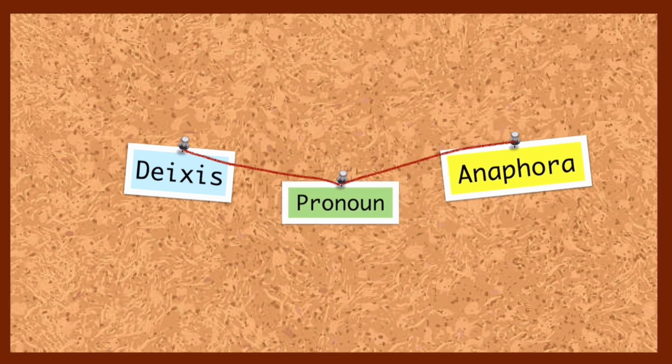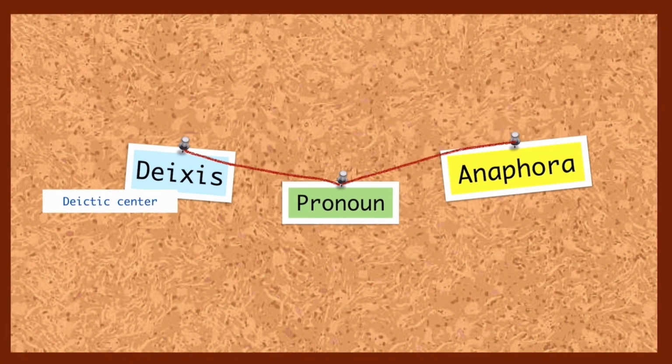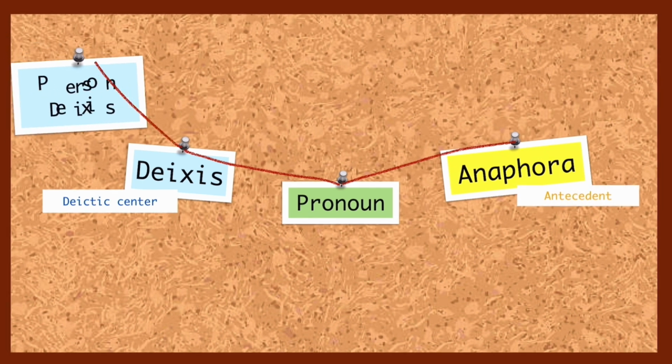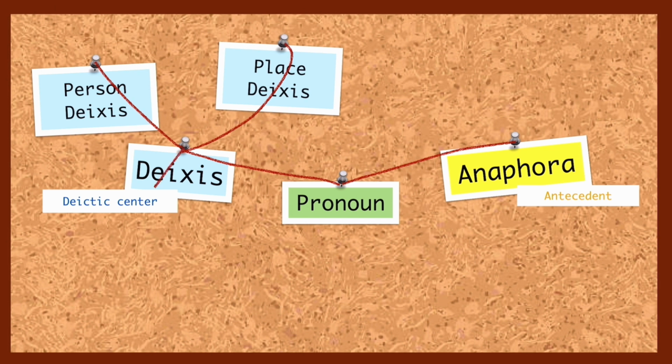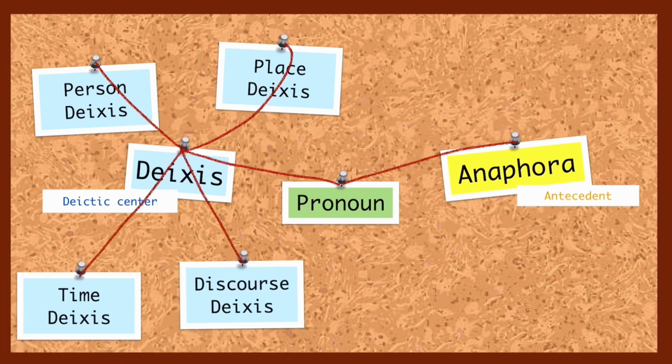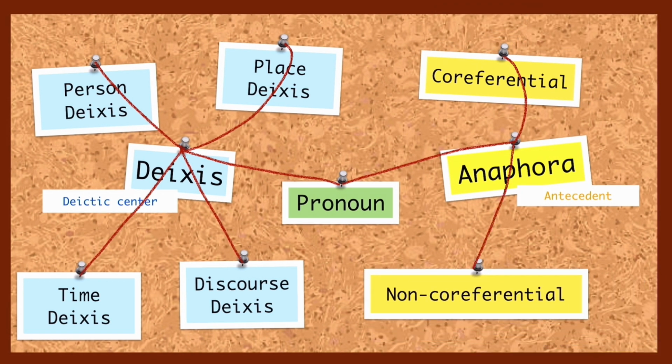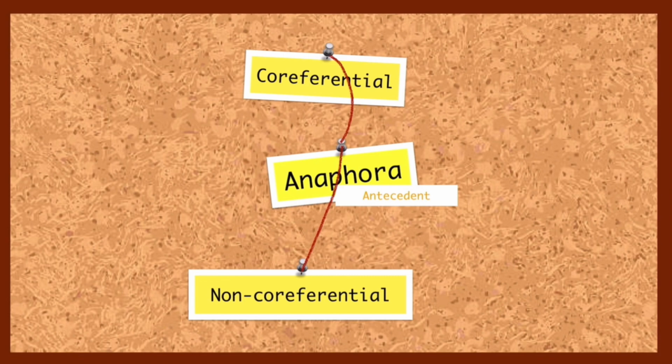However, they are different. While a deictic expression relies on the context in which the speaker is the deictic sender, anaphora relies on an antecedent. There are 4 types of deixis: person deixis, place deixis, time deixis, and discourse deixis. Besides, anaphora has 2 types: coreferential and non-coreferential. Let's dig into the Anaphora case.